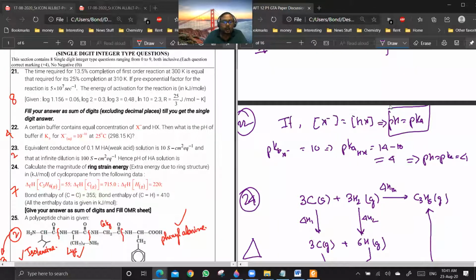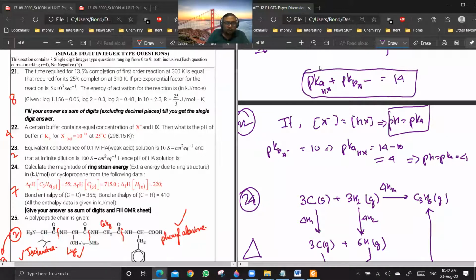Now here, instead of giving K of HX, they have given pKb of X minus. For a conjugate acid base pair, you always remember pK of HX plus pKb of X minus is equal to 14. This is always true. So if this is given, you can find out this. Now we need this only, so we find out pK of HX, which is 4. So pH is equal to pK is equal to 4. Are you getting the point? Yes or no?